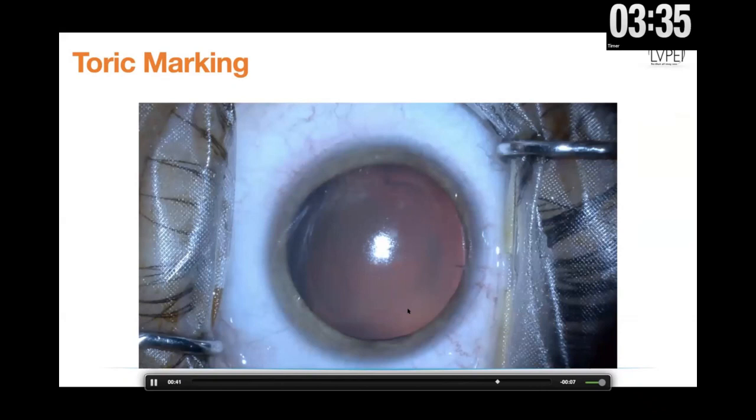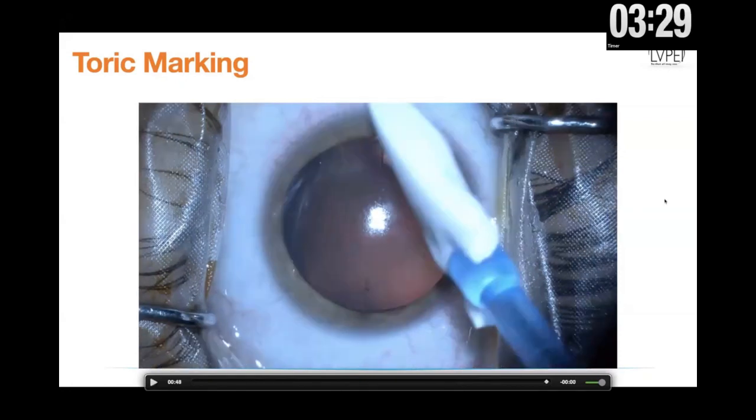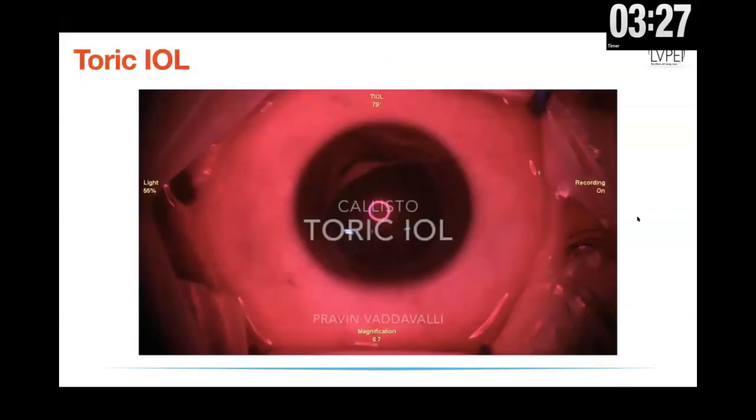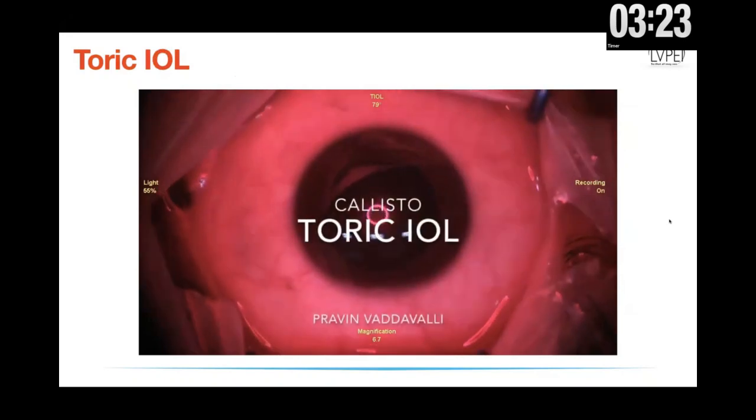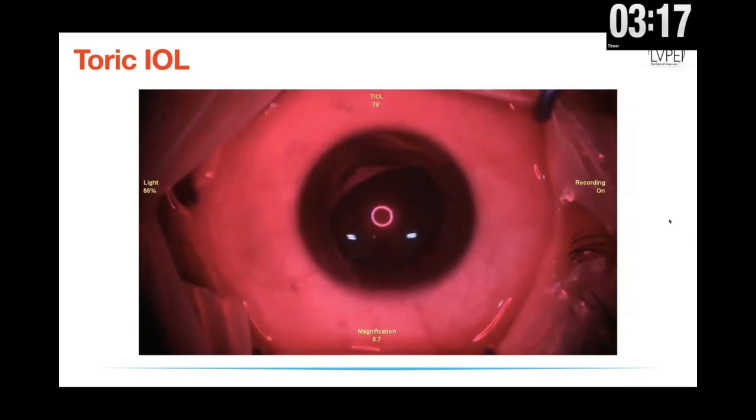In addition, Dr. Sharath Babu is going to speak to you about the toric alignment systems. I think specifically he's going to be talking to you about the Verion alignment system. But I want to share with you another alignment system that we've been using called the Callisto. This again is a very useful alignment system to not only help align the toric IOL, but also help to plan your incisions.